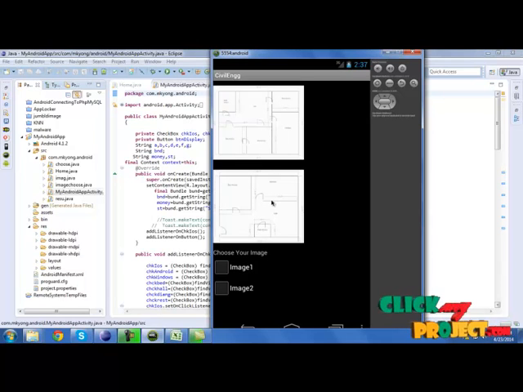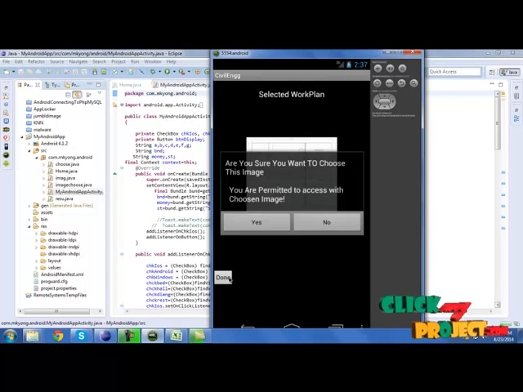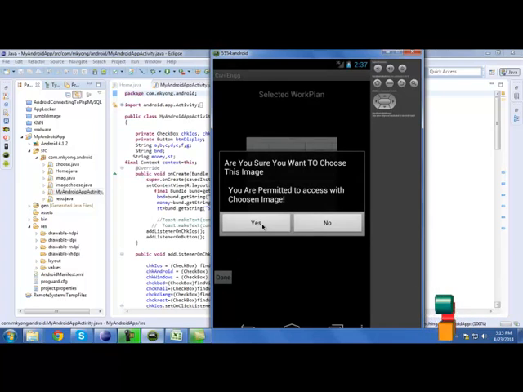It will show 2 images. We can select any one of the images. Click done. Click yes now.